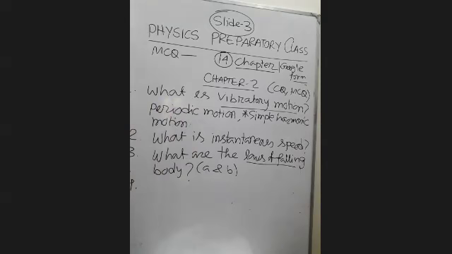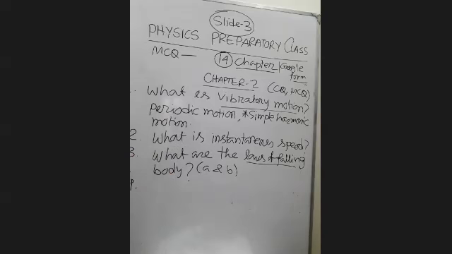Then what kind of motion is the motion of the sun around the earth? Is it vibratory motion, periodic motion, or simple harmonic motion? Why is the weight of an object zero at the center of the earth? You know, weight equals mg, and at the center g is zero, so it is also important.